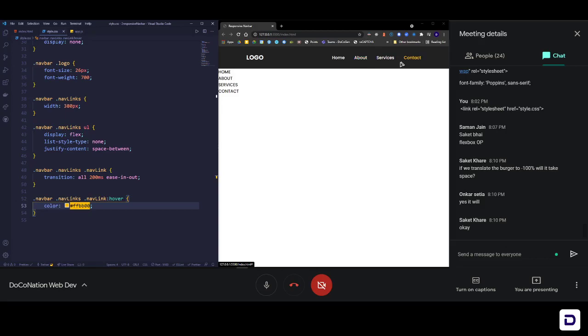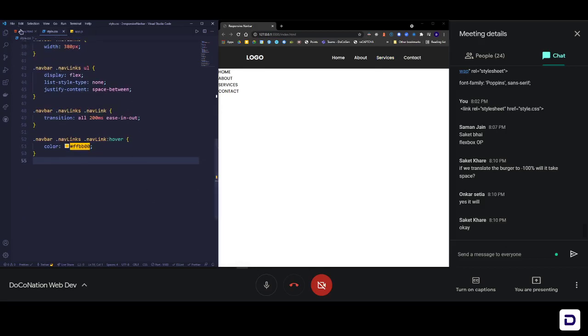That is what is done with this transition all 200 milliseconds. That means for anything that is changing on the screen, make the transition 200 milliseconds long, and ease in the animation and then ease out the animation. That's the meaning of this line. So that's it. That's the navigation bar for our desktop. Now we can start with the navigation bar for mobile screens.